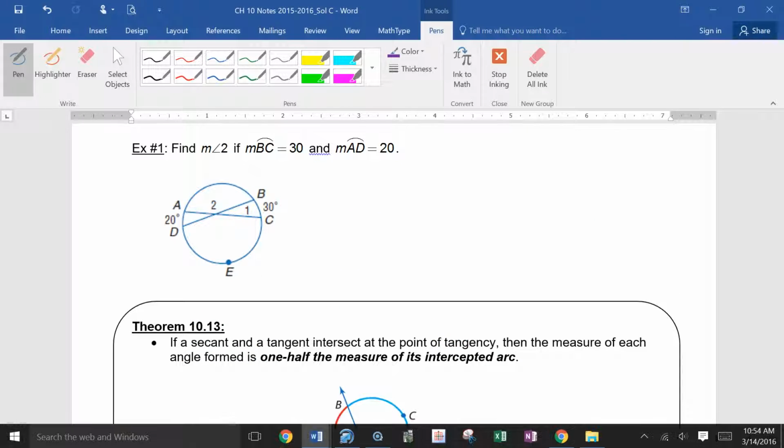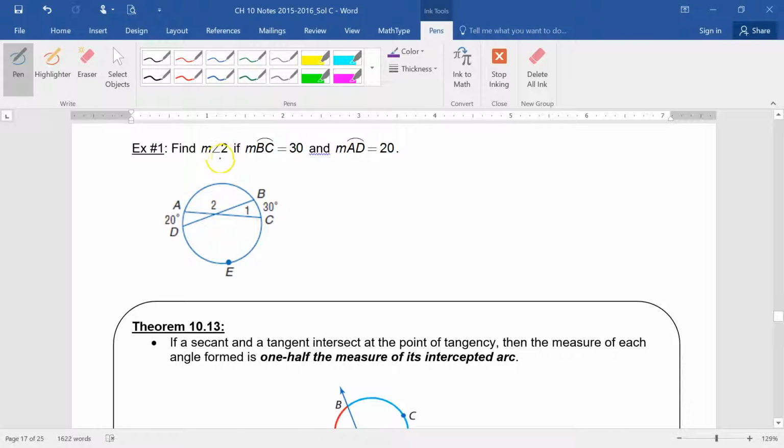Look at this one. You need to find the measure of angle 2. Now, BC is 30 and AD is 20. Always mark your diagram. Like this one has been marked for you, but make sure that you always mark the diagram. All right. We need to find the measure of angle 2. These two arcs can be used to find which angle? 1, right? So let's find the measure of angle 1 first.